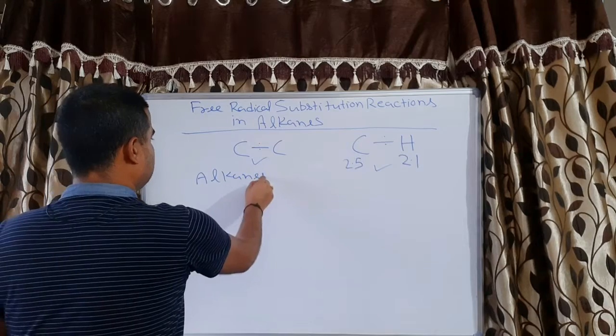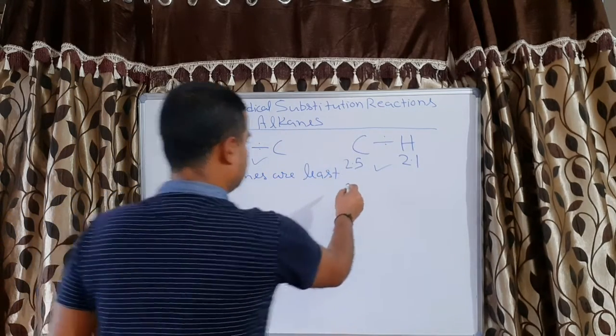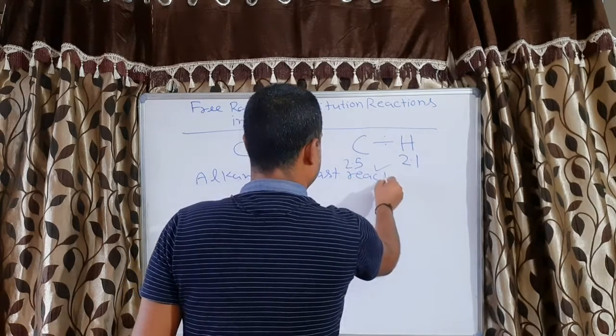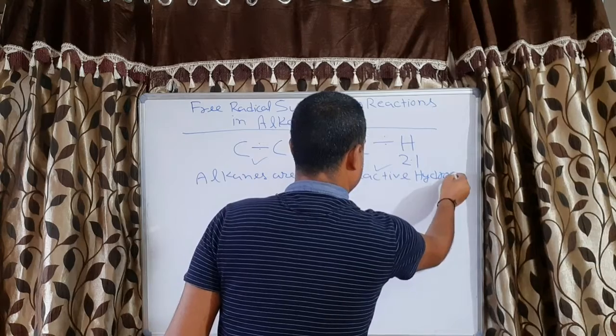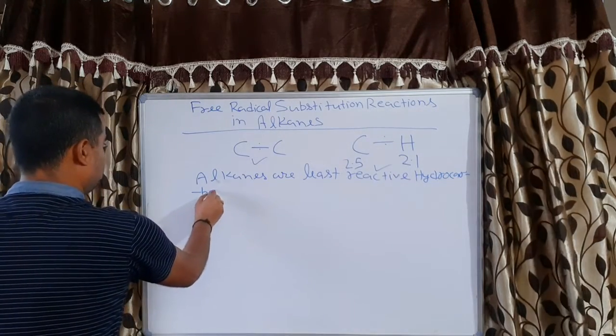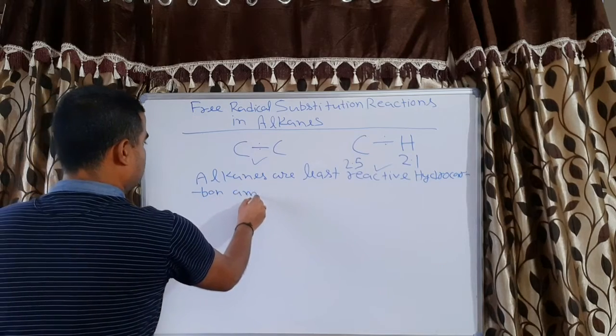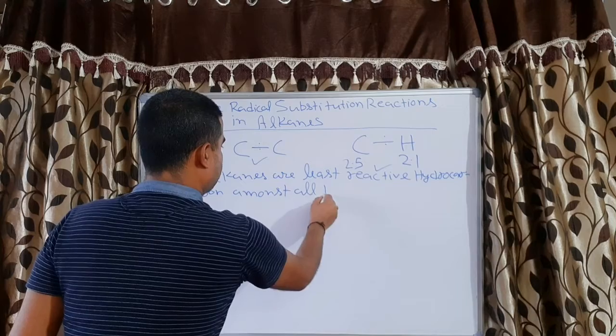Alkanes are the least reactive hydrocarbon amongst all hydrocarbons.